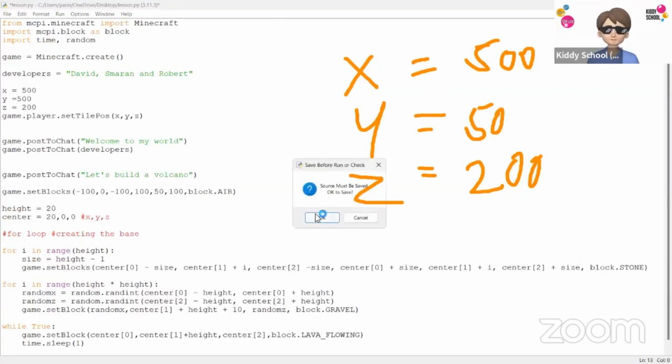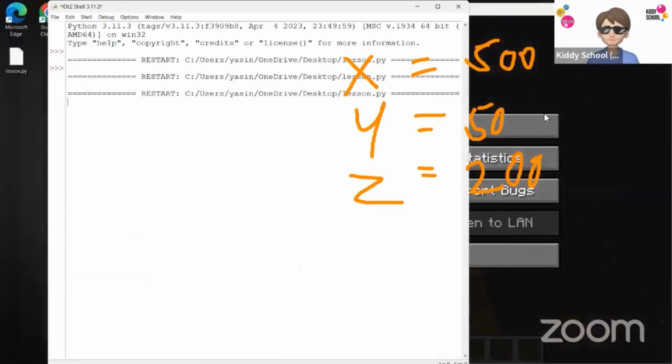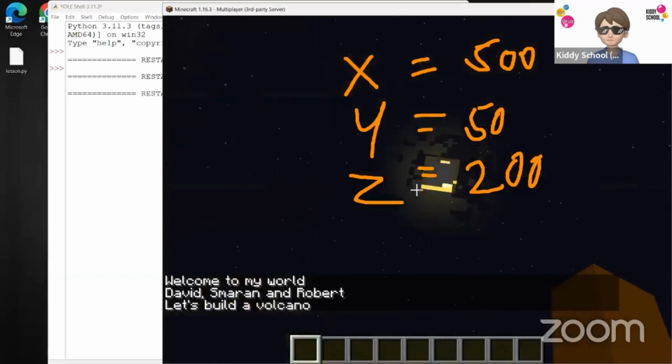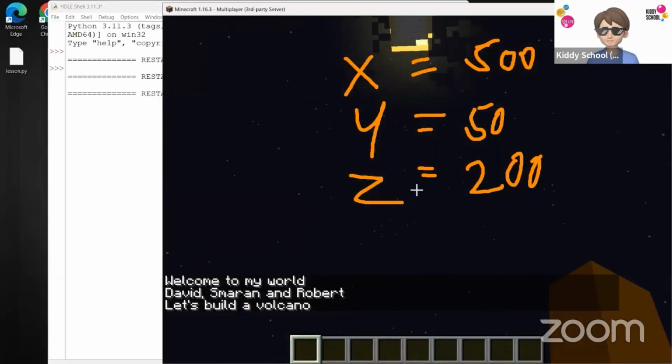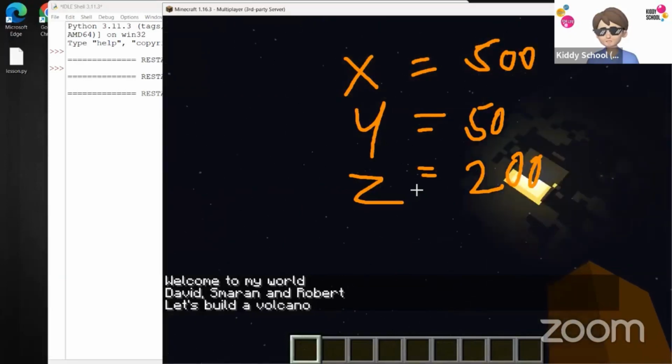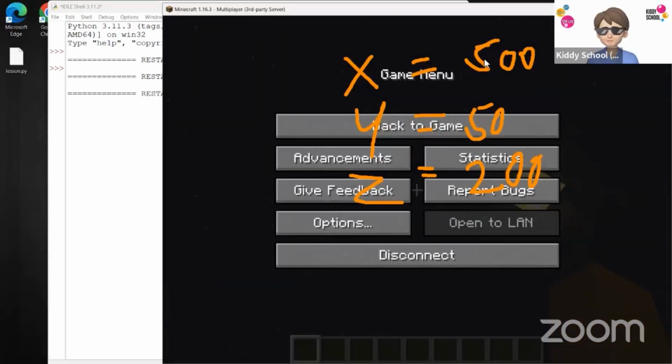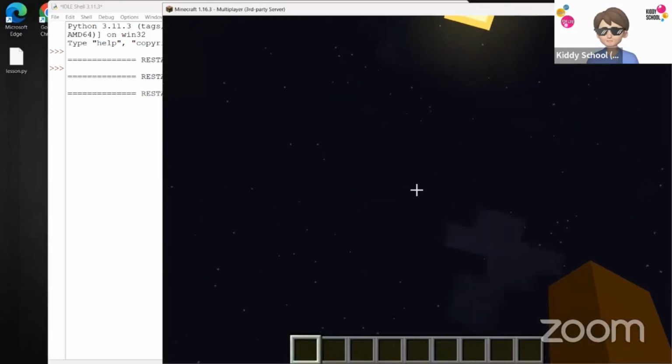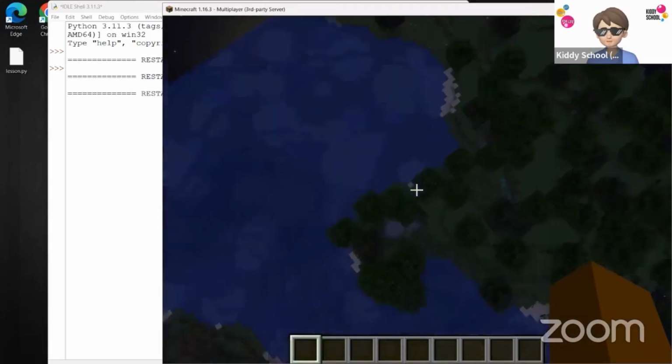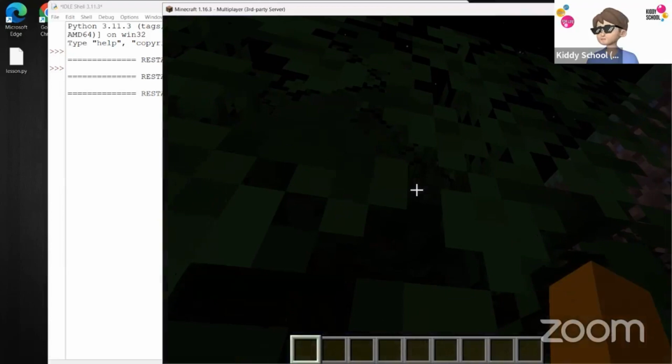Run. As soon as I run this thing, see my player, he's up in the air, falling down. Cool. He's up in the air. It will take some time to fall down. So he's falling down. Whoa. There we go. I'm here.